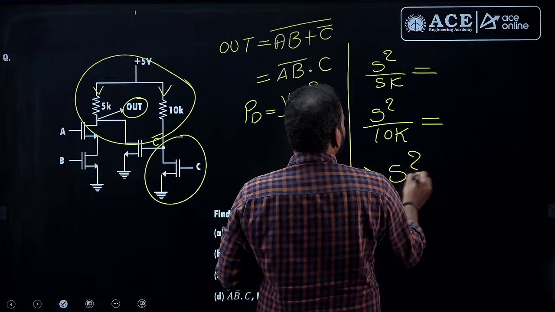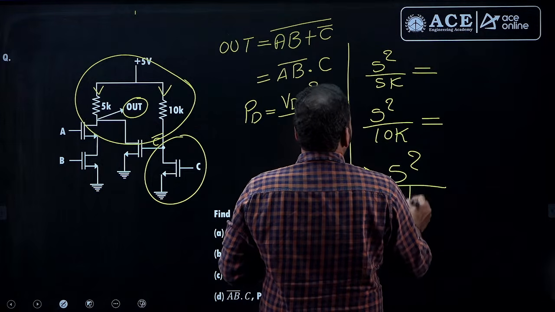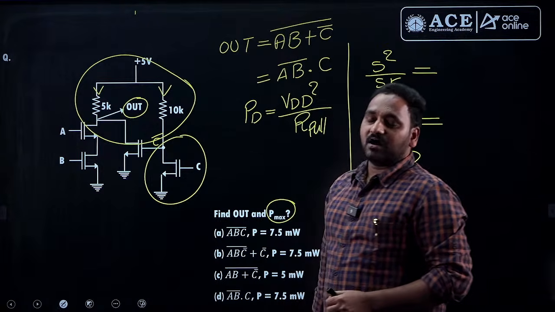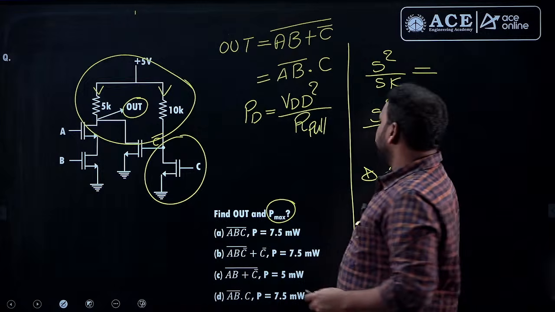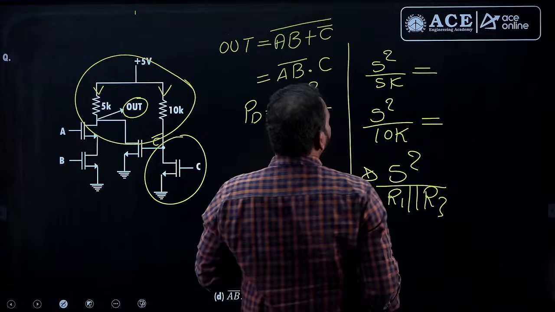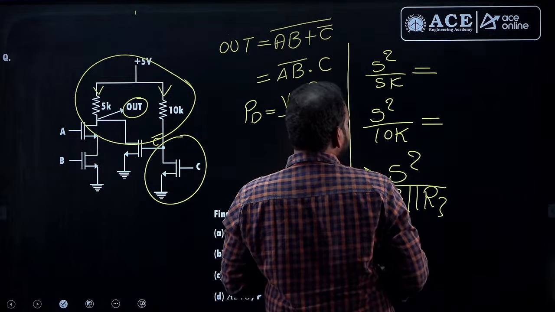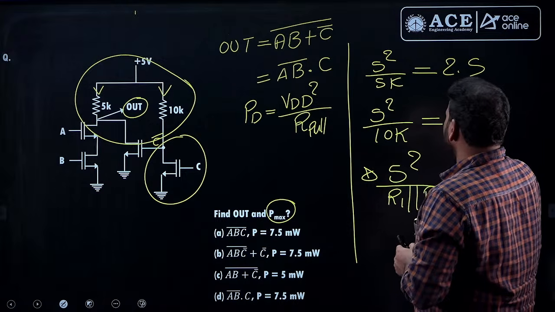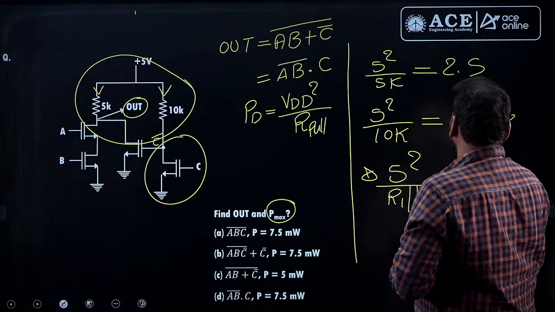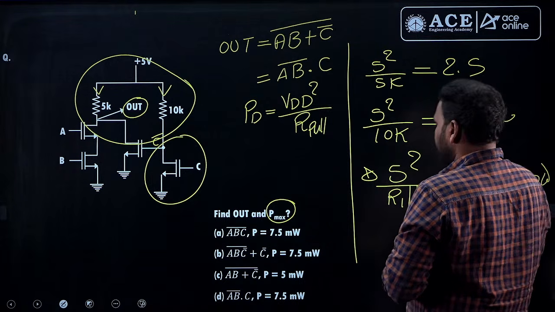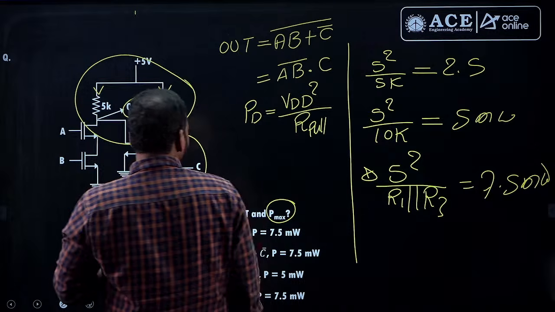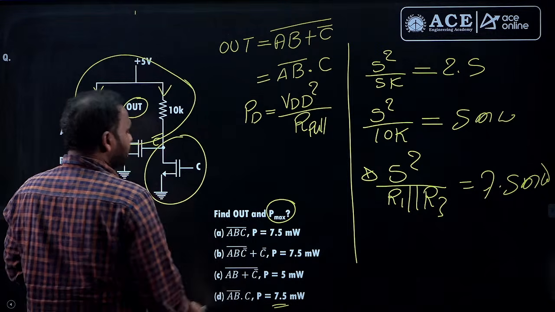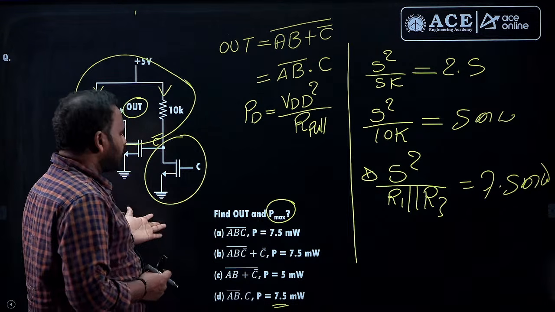VDD square, that means 5 square divided by R1 parallel R2, because these resistors will come in parallel combination, R1 R2 by R1 plus R2. If you substitute, you will get 25 by 5K, 5 milliwatts, plus 2.5 milliwatts, that is 7.5 milliwatts, and 7.5 milliwatts is the maximum power dissipation. So, 7.5 milliwatts and AB bar dot C.